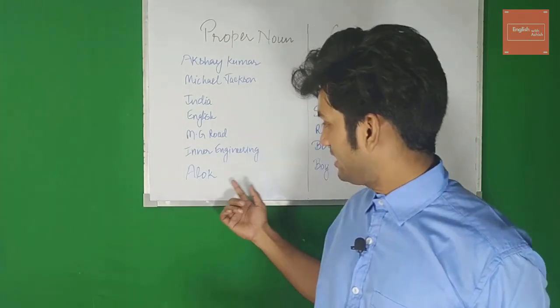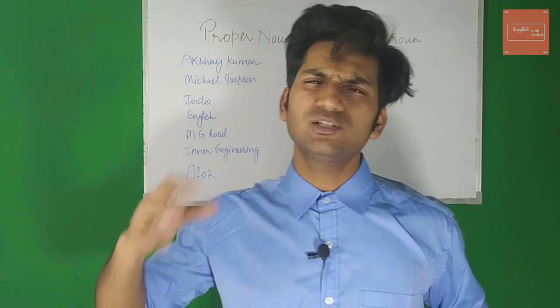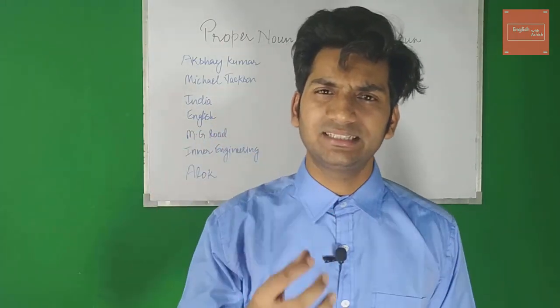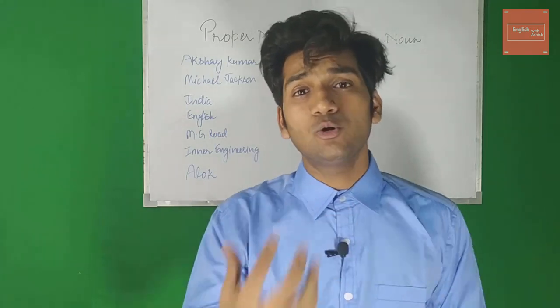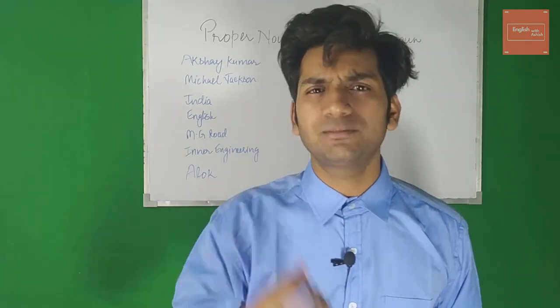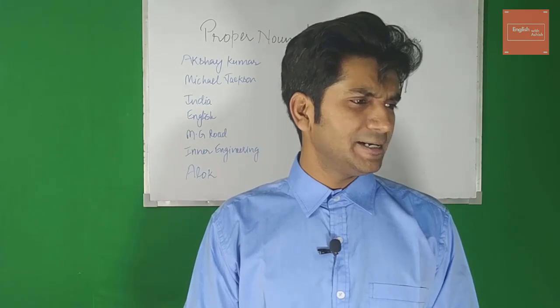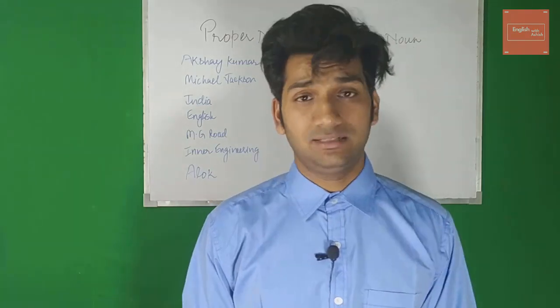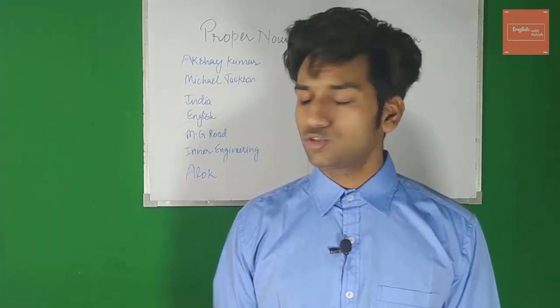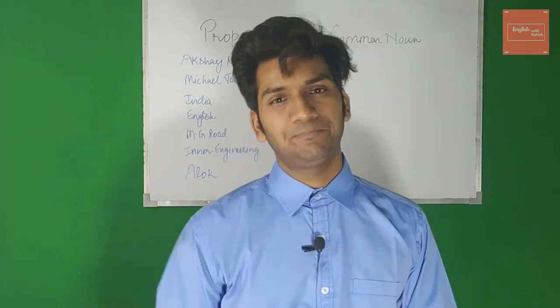So let's take this example, Alok. There must be so many people that are known by this name, Alok. How can I say Alok is a proper name? Or how can I say Delhi is a proper name? There might be some cats by the name Delhi, or there might be some places by the name Delhi, right? It is possible, right? So let me give you an example.